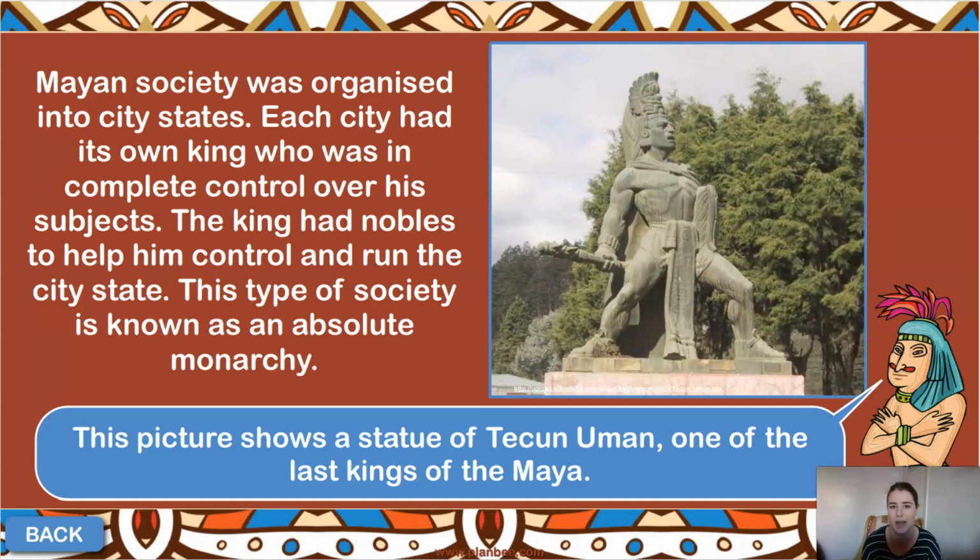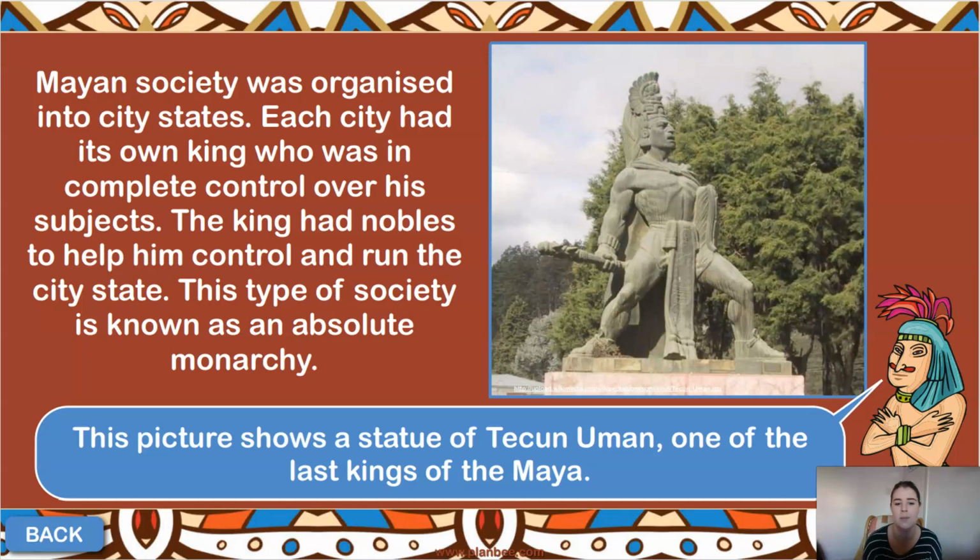It's a little bit like when we have our prime minister and we have our MPs. So our MPs are there to help the prime minister. Now, this type of society is what is known as an absolute monarchy. Okay, so it's completely 100% controlled by the king of that city.